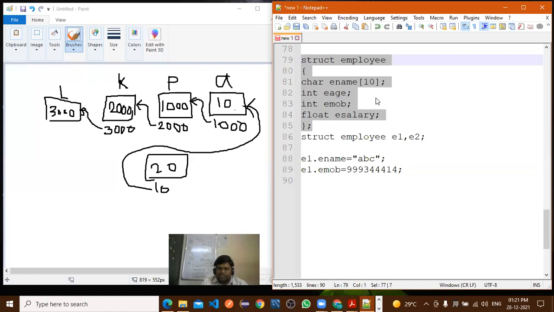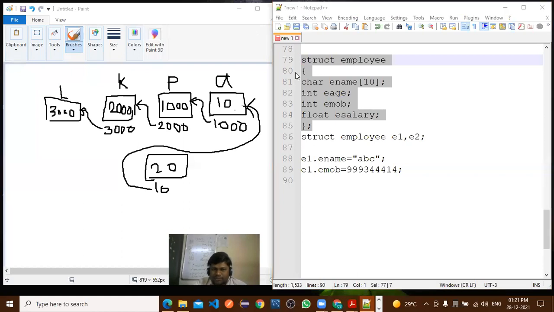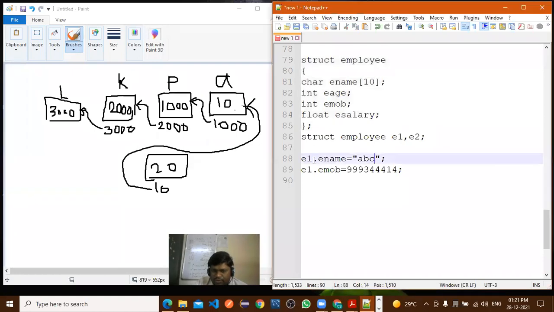For the character, what is the size of character? 1 byte. 1 byte for the character, but here what is the size of the array? 10. 10 means how many bytes we require here? 10 bytes for this single variable.